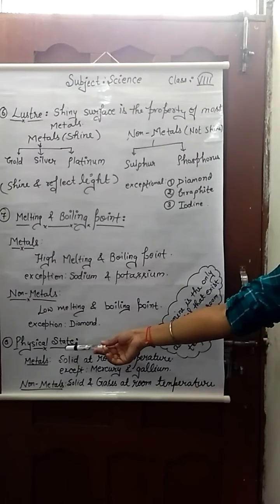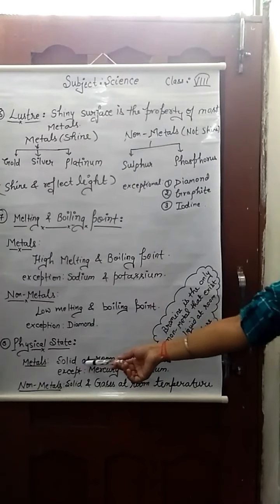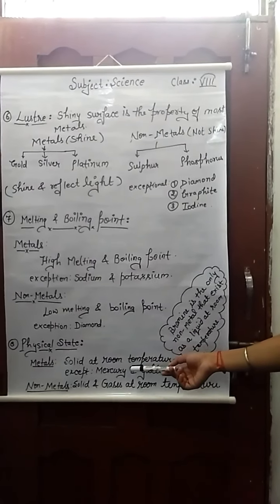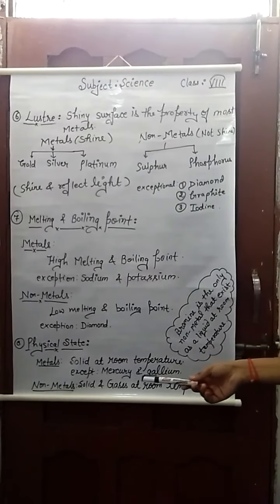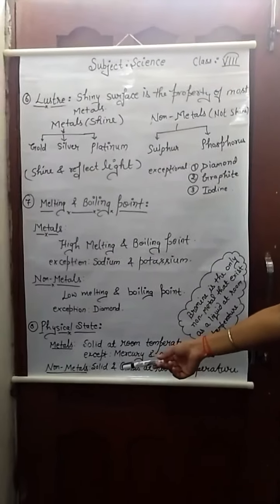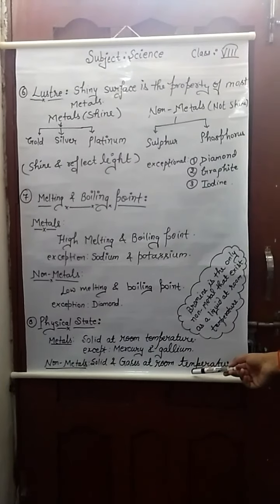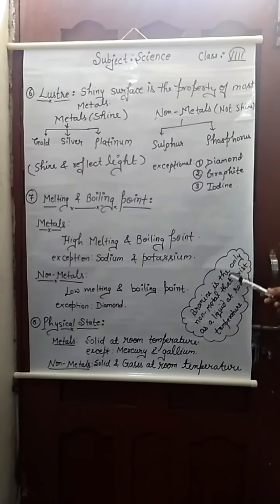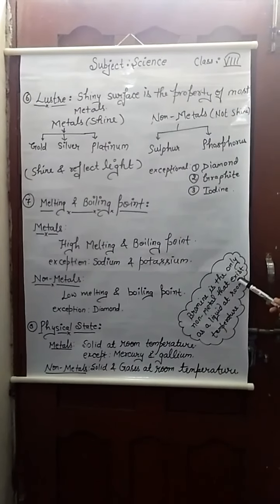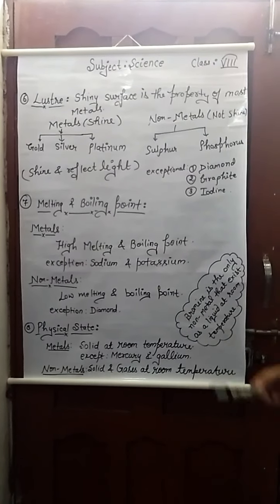Our eighth property is physical state. Most metals are solid at room temperature. Some are exceptional, mercury and gallium. Non-metals are solids or gases at room temperature. Bromine is the only non-metal that exists as a liquid at room temperature.